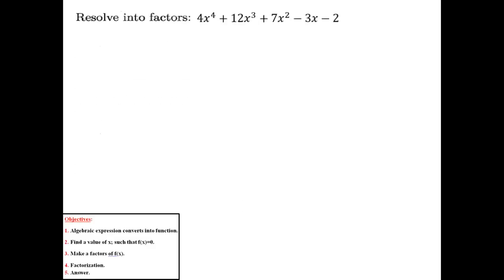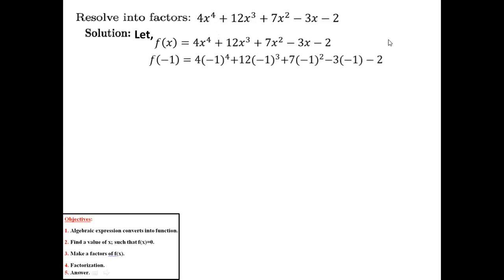Now the math. This is a little bit different math, because all the maths previously we have done were of 3 degree, but here it is 4 degree. So here obviously we get 4 factors. Our first work is to denote the function. Since all the variables are x, that's f of x equal this.